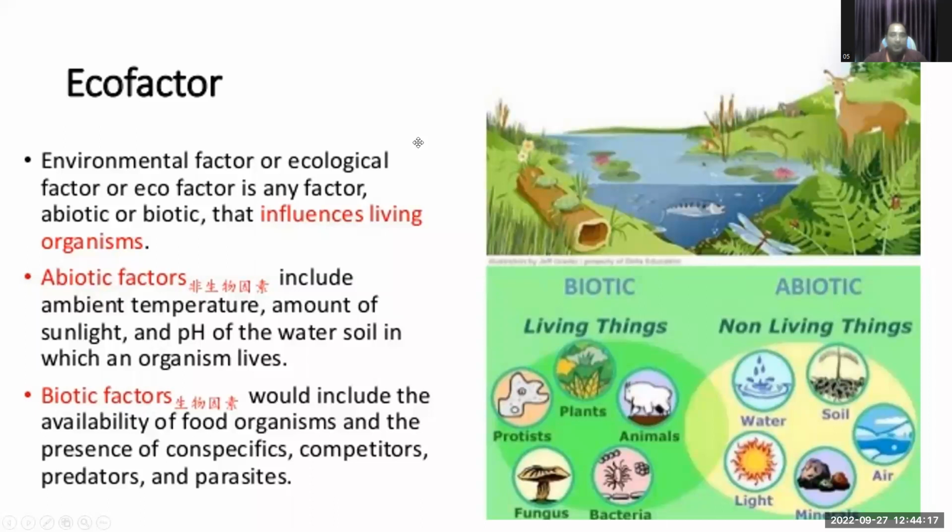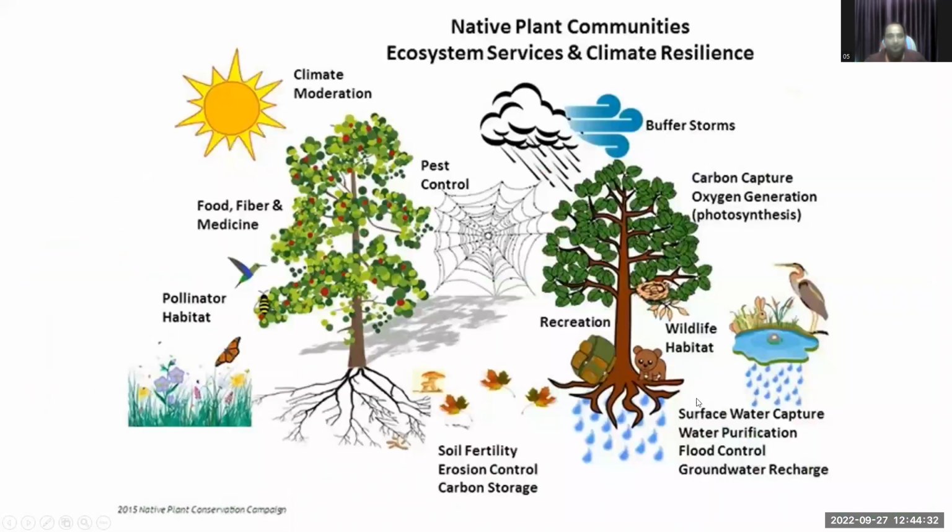Here you can see the eco factor. The environmental factor, or ecological factor, or eco factor, is a factor, abiotic or biotic, that influences living organisms. You can see the biotic and abiotic factors.